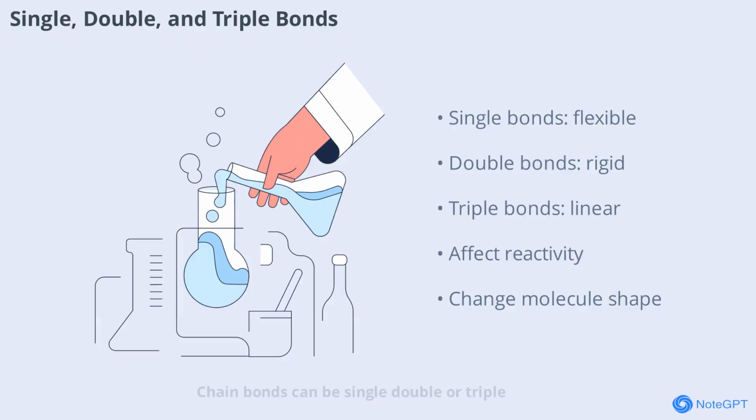Chain bonds can be single, double, or triple, depending on how many pairs of electrons are shared between carbon atoms. Single bonds are the most flexible, allowing for free rotation and giving molecules their three-dimensional shapes. Double bonds with 2 shared pairs restrict rotation and introduce rigidity, while triple bonds are even stronger and shorter, creating linear structures. The type of bond influences the molecule's reactivity and physical properties.